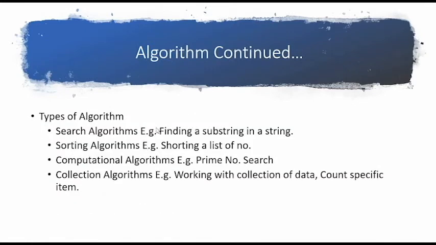There could be search algorithms, like finding a substring in a string. Suppose there is a lot of text and you want to find some string, that would be under search algorithm. There could be a sorting algorithm: you have a list of items and you want to sort it. There could be a computational algorithm: you want to compute something, suppose you want to find prime numbers in a given list of numbers. That would be a computational algorithm.